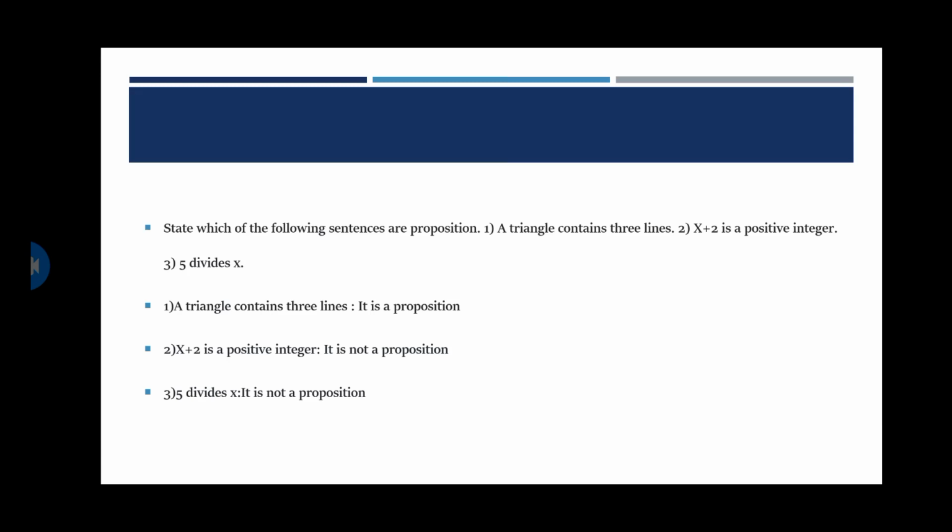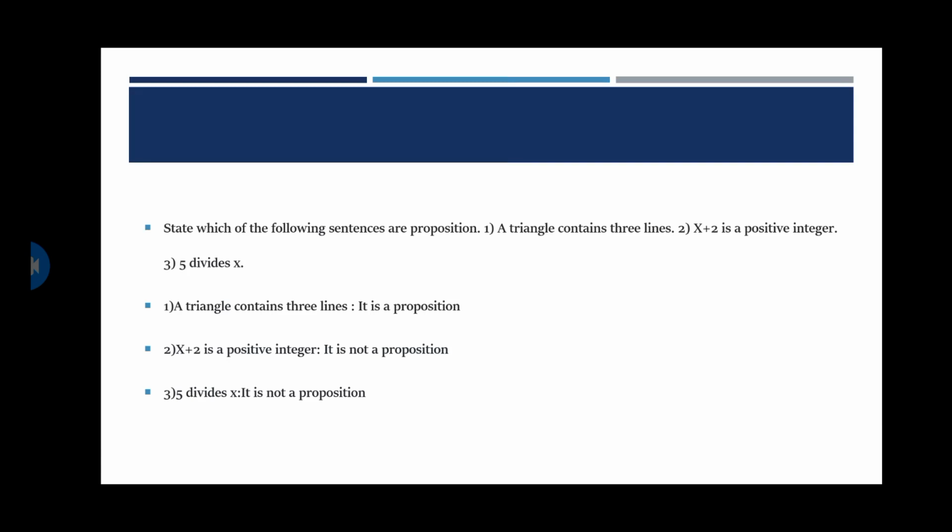Next, x plus 2 is a positive integer. Yeah, it depends on the x, right? It's a declarative sentence, but it's not a proposition. How? Let us see. If you take x equal to minus 3, it's not positive. If x is equal to plus 3, it is positive. It depends on the value of x.